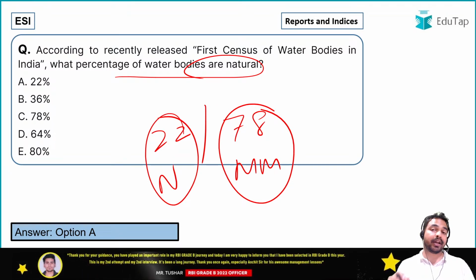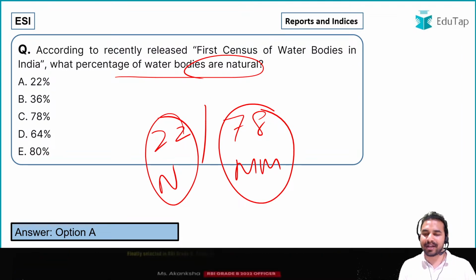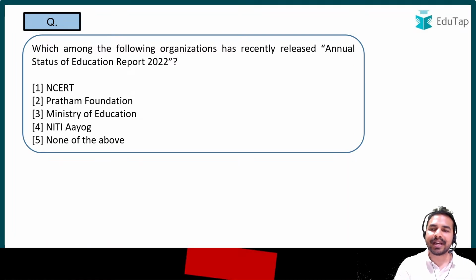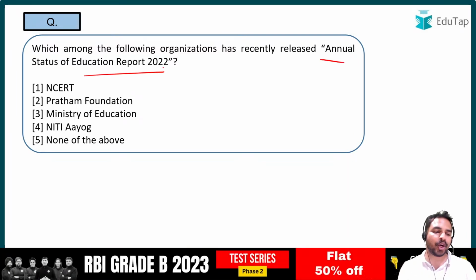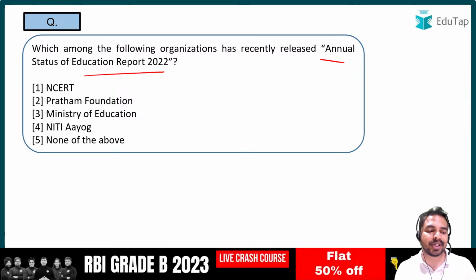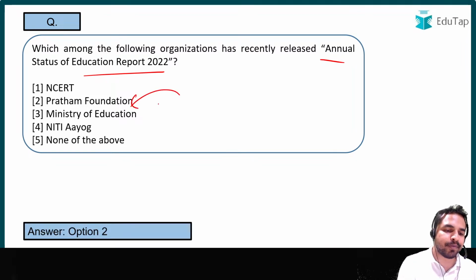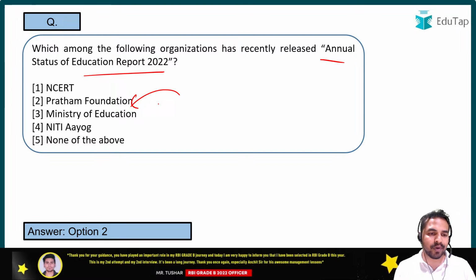So these kind of details you have to remember from the exam point of view, from which the questions can be asked in the exam. Now let's move on to the next important report, guys. The next important report is the Annual Status of Education Report 2022. So the ASER report is in front of you, and the question is which organization releases the Annual Status of Education Report 2022. A very important report which is launched by an NGO, that is Pratham Foundation. That is option 2. Pratham Foundation is the right answer, which releases the Annual Status of Education Report 2022.